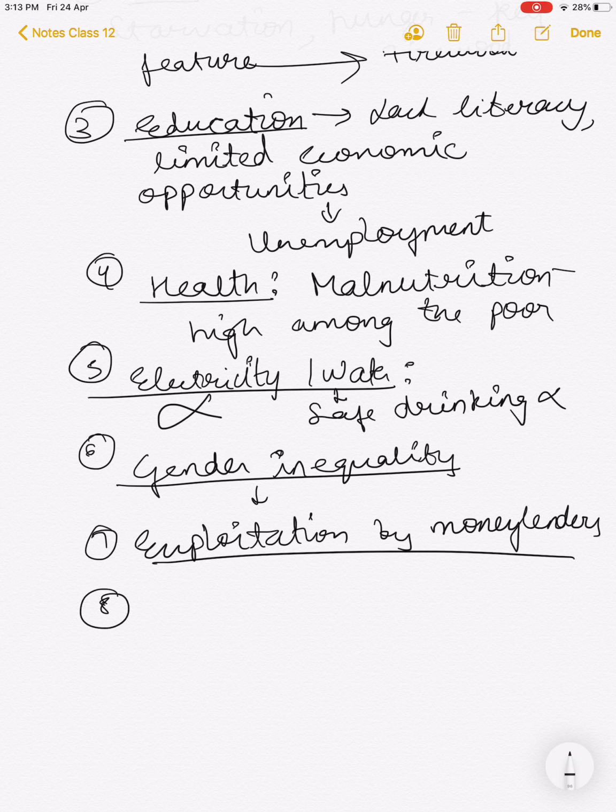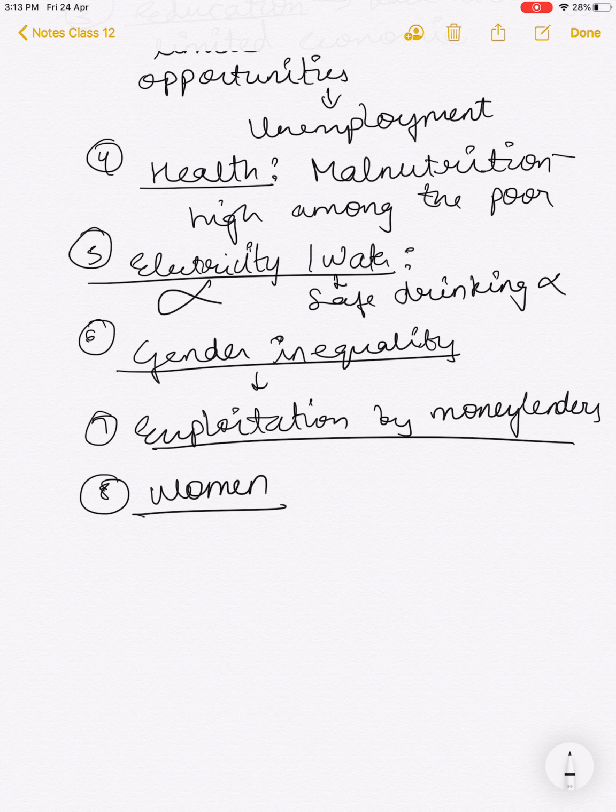And eighth is a point again for women, but I believe that this can be a really important question: what kind of problems do women face in the poorest of the households. That is why I've made it a separate point altogether.